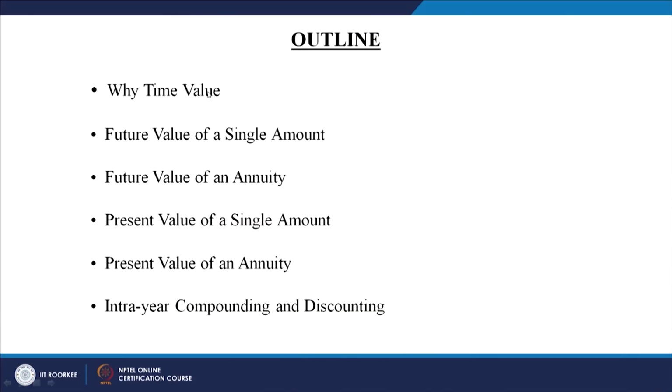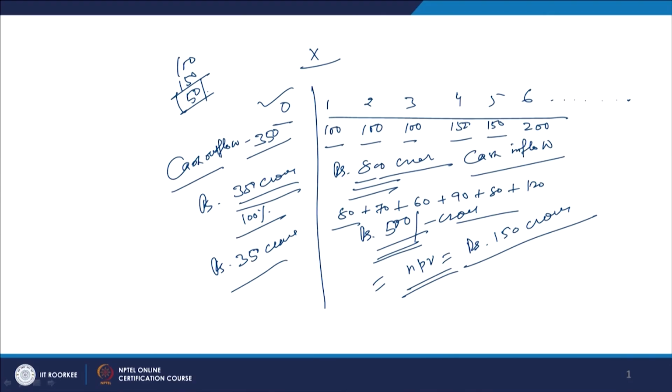Then the present value of an annuity, where every year you are getting the same amount, 100 crore, 100 crore, 100 crore, and the return is not changing. What we discussed earlier were different amounts: we invested this and we are getting 100, 100, 100, 150, 150 and 200, right.